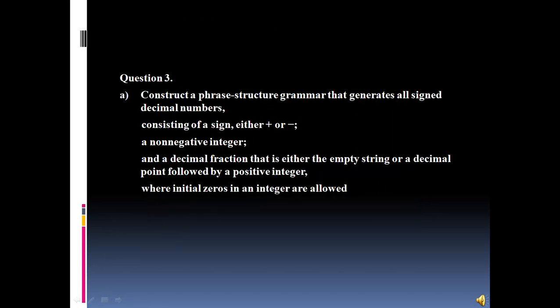Okay, now let us proceed to question number 3. Question number 3 states that we have to construct a phrase structure grammar that generates all the signed decimal numbers, consisting of a sign, either positive or negative, a non-negative integer, and a decimal fraction, that is either the empty string or a decimal point followed by a positive integer, where initial zeros in the integers are allowed. So let us see how we can actually solve the question.